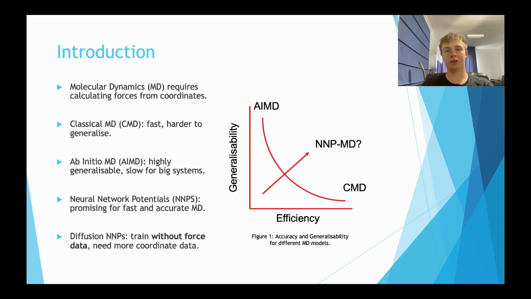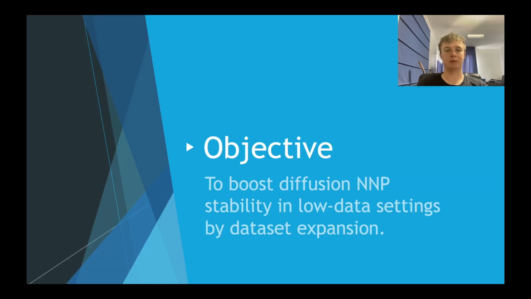Training neural network potentials on a dataset of coordinates and pre-calculated force data provides a promising avenue for fast and accurate MD. New diffusion-based neural network potentials can train without force data, however they tend to need more coordinate data for stable MD. My goal is to boost the stability of these diffusion neural network potentials in low data settings by expanding the dataset using a simple duplication trick.